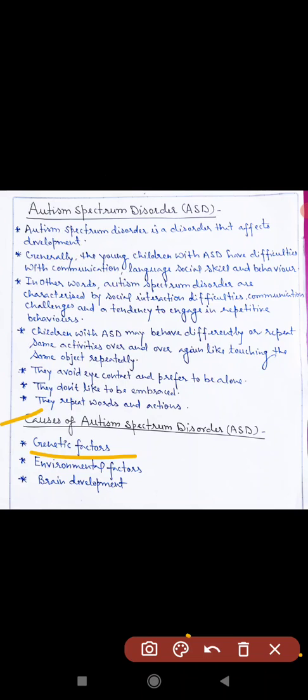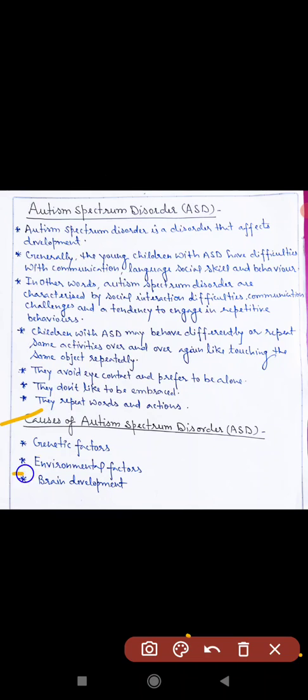The second way is that the child inherits problematic genes from one or both parents. That is why a child is more likely to have ASD if a parent is affected with ASD. It is a fact that at least 10% of children with ASD have it from a genetic disorder such as Down syndrome.